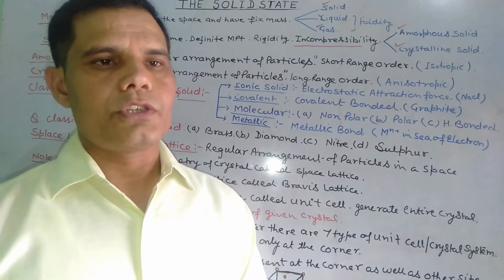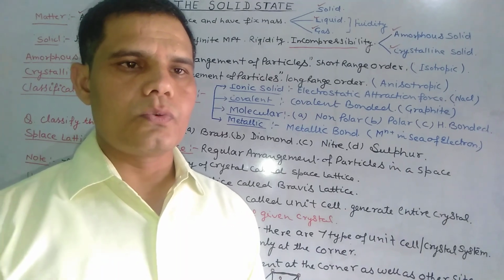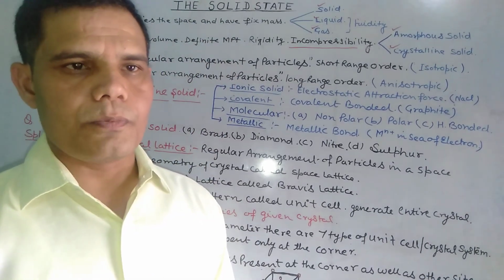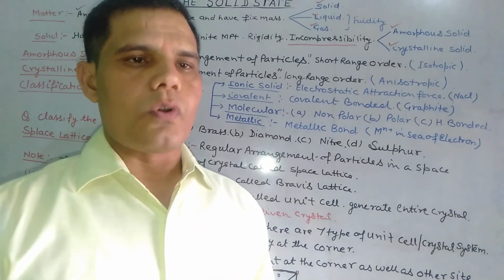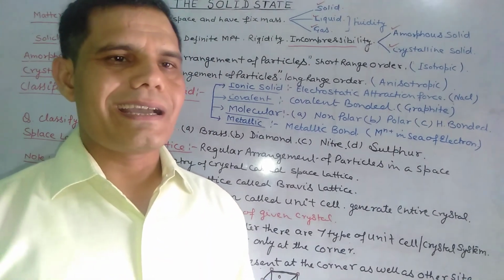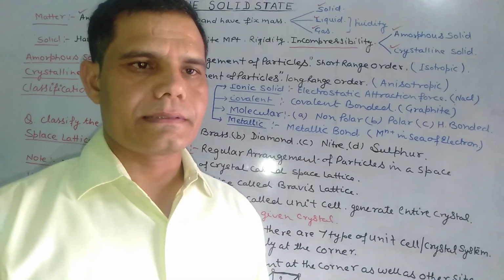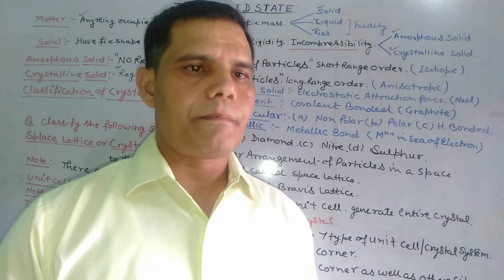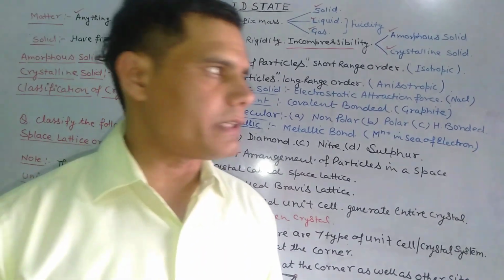These are pseudo solids, also called supercooled liquids, because they have fluid property. For example, glass. In old buildings, the window glass is thicker at the bottom because of its fluid property. Rubber and plastics are examples of amorphous solids.